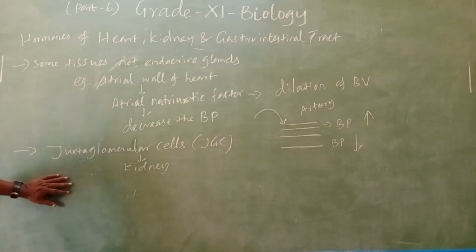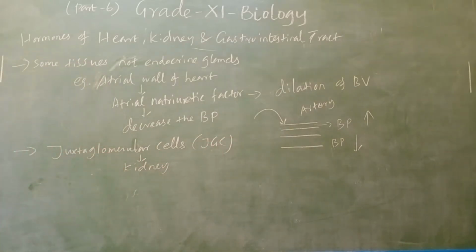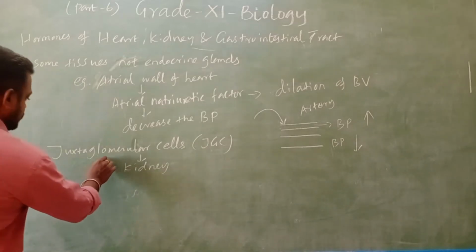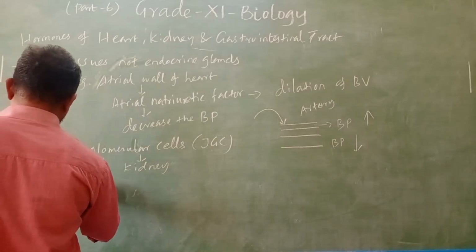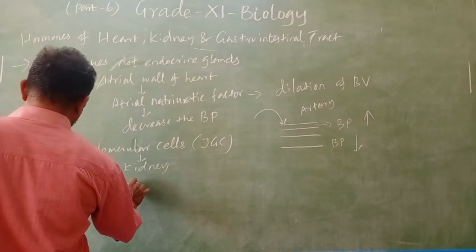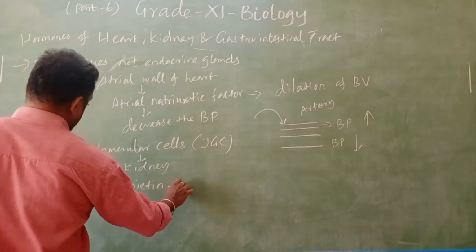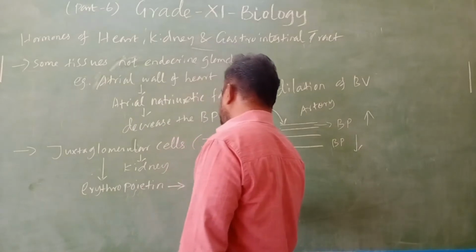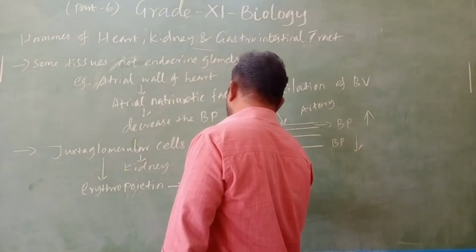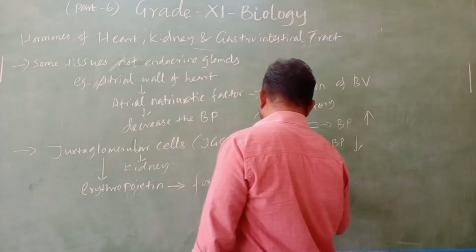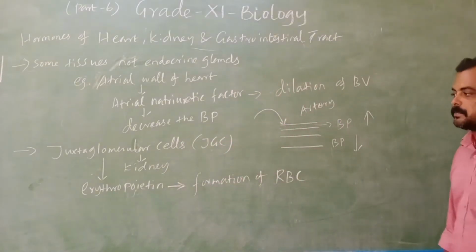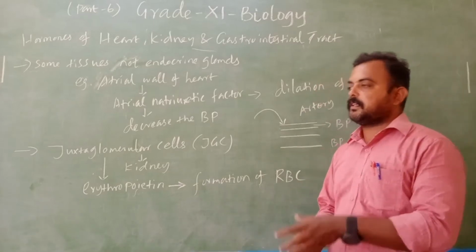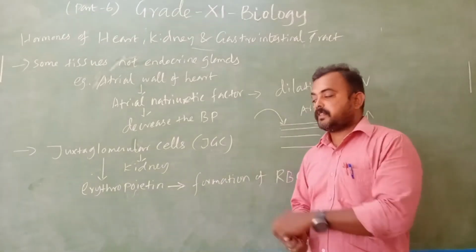JGC, juxtaglomerular cells, present in the kidney, secrete what? Erythropoietin, which is responsible for formation of RBC. The juxtaglomerular cells present in the kidney are mainly present in the afferent arteriole.